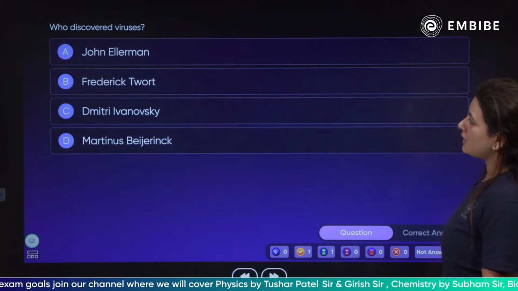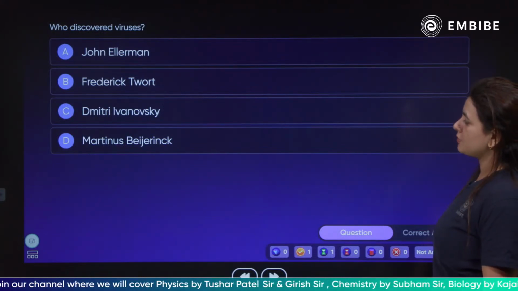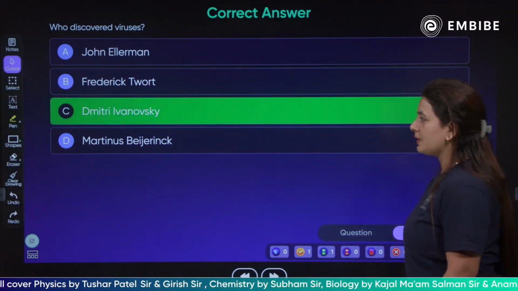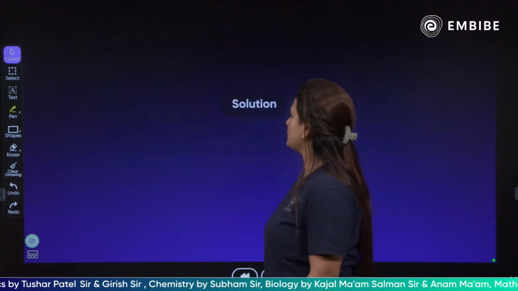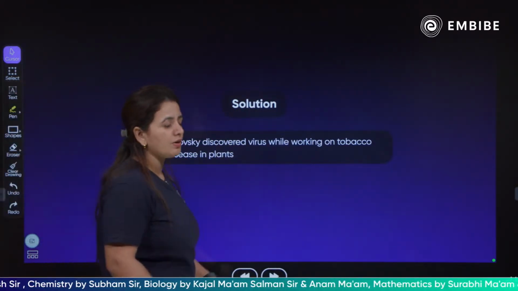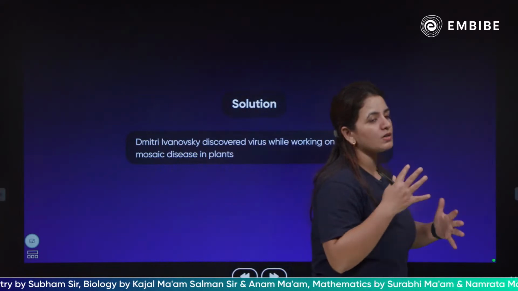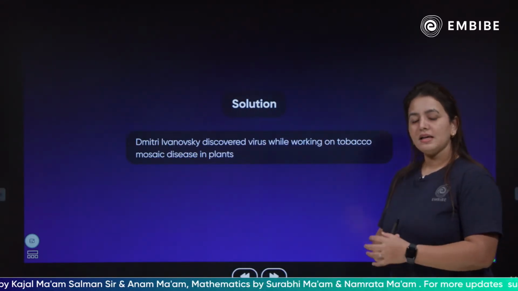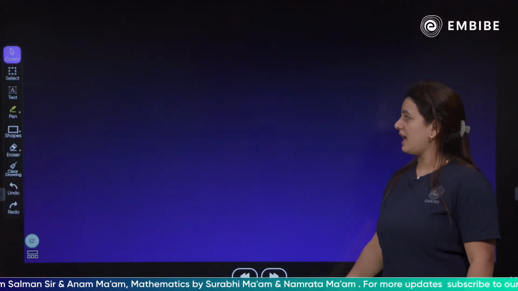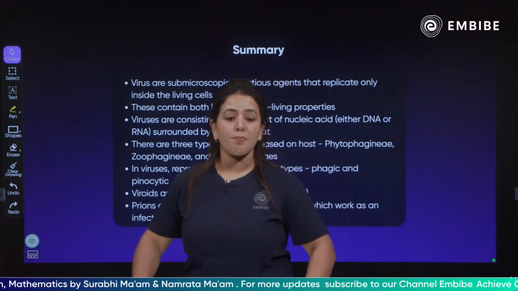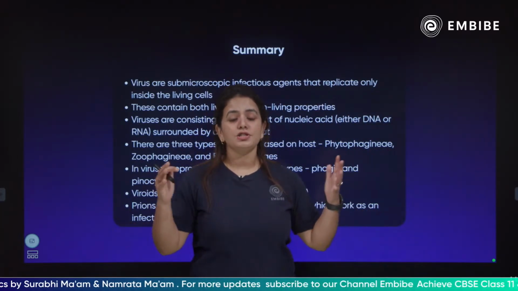So children, John Elman, Frederick Roth, Dmitry Ivanovsky, Martinus Beijerinck. Yes, it was Dmitry Ivanovsky who discovered the virus, working on the tobacco plant which was infected by the tobacco mosaic virus. Okay, very simple, very easy. Next question. But we are at the end of our particular chapter or topic, which is the viruses,